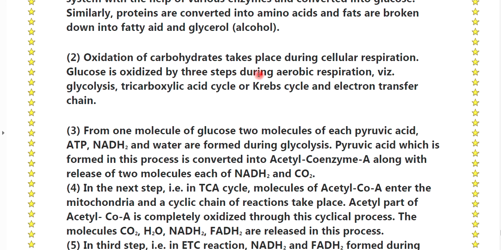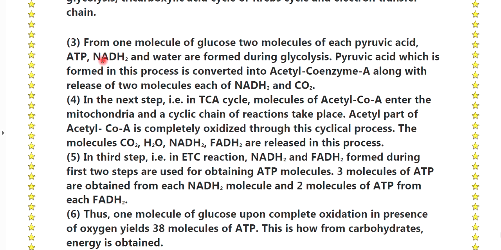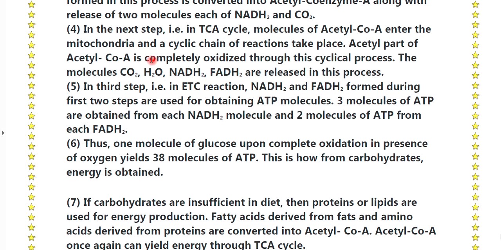Oxidation of the carbohydrate takes place during cellular respiration. Glucose is oxidized in 3 steps during the aerobic respiration, that is glycolysis, carboxylic acid cycle or Krebs cycle, and electron transport chain. From one molecule of glucose, 2 molecules each of pyruvic acid, ATP, NADH2 and water are formed during the glycolysis. Pyruvic acid which is formed in this process is converted into acetyl-CoA along with release of the two molecules each of NADH2 and CO2.